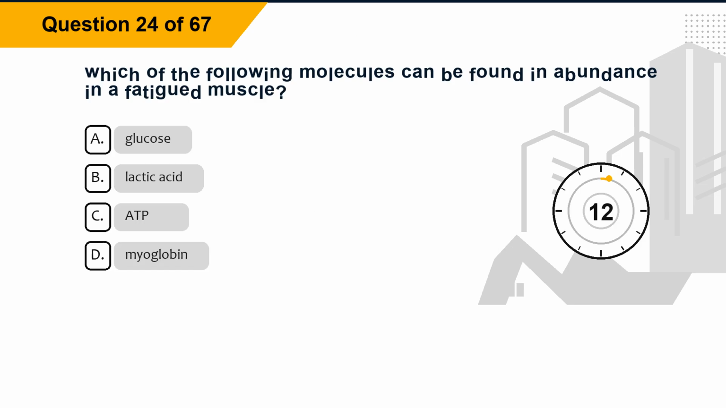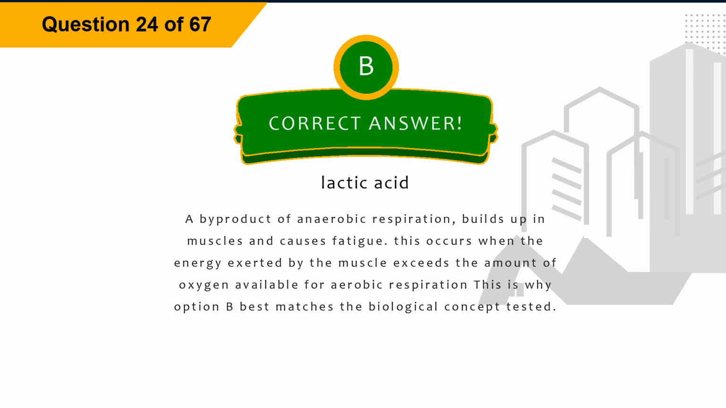Question 24. Which of the following molecules can be found in abundance in a fatigued muscle? Option A, glucose. Option B, lactic acid. Option C, ATP. Option D, myoglobin. The correct answer is option B, lactic acid. Explanation. Lactic acid, a byproduct of anaerobic respiration, builds up in muscles and causes fatigue. This occurs when the energy exerted by the muscle exceeds the amount of oxygen available for aerobic respiration. This is why option B best matches the biological concept tested.